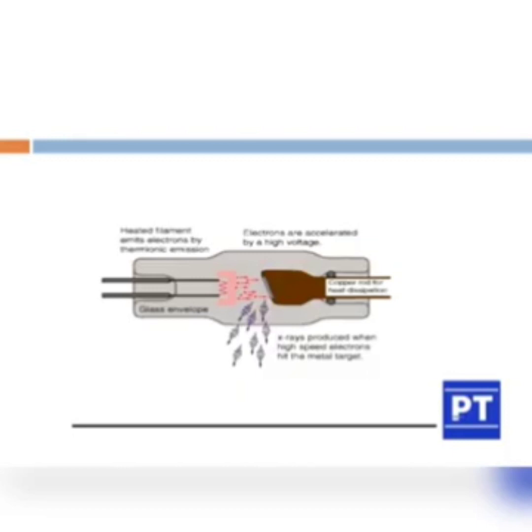By means of thermionic emission, the filament is heated up and the electrons are ejected, moving towards the anode, and X-rays are produced when high speed electrons hit the metal target. This target is embedded in a copper rod for heat dissipation. Electrons are accelerated by a high voltage.